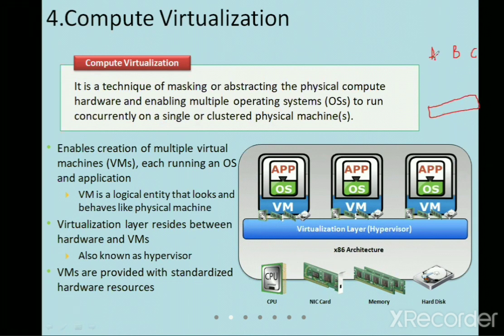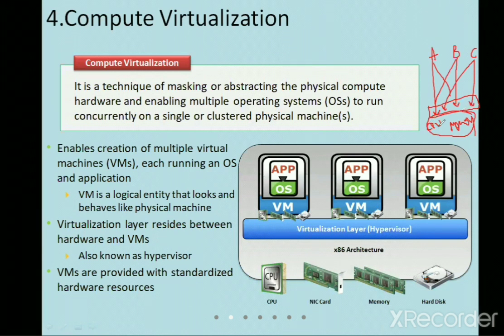Now A is requesting CPU and memory. At the same time, B is also requesting memory and CPU time. C is also in need of memory and CPU, which have to be allocated. When this operation is performed, the CPU has to make sure that it gives time to each and every one.